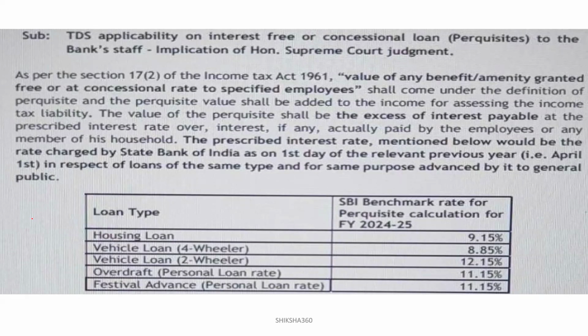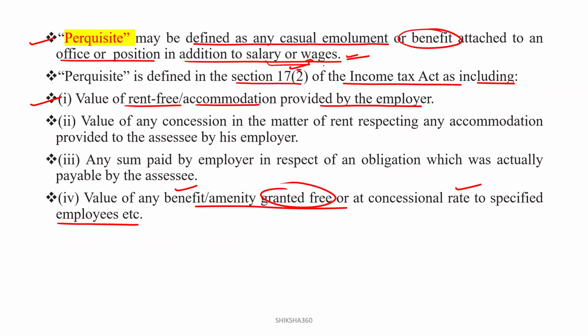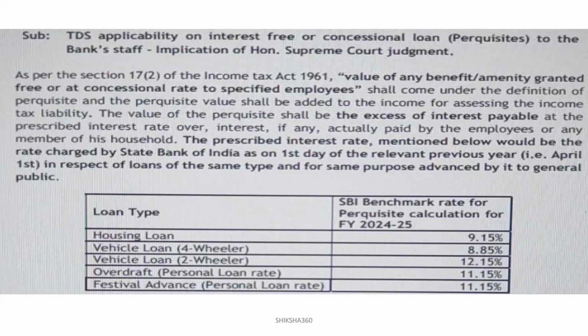Clear? There is a recent Supreme Court judgment. So how is it mentioned? As per Section 17(2), the same section. Clear? What does it mention here? Section 17(2) of the Income Tax Act 1961: the value of any benefit or amenity granted free or at a concessional rate to the specified employees shall come under the definition of perquisite, and the perquisite value shall be added to the income for assessing the income tax liability. How it will be assessed and how the income tax will be calculated, we will also cover later on.